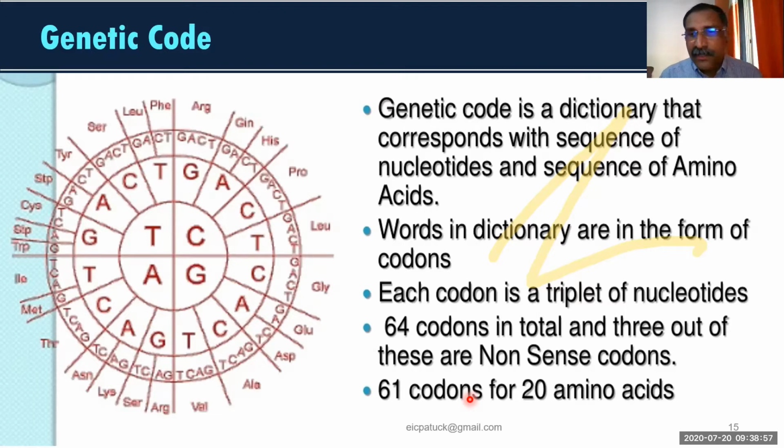If it is so, you get a total of 64 codons to represent various 20 amino acids. Out of those 64 codons, 3 codons are not representing any amino acid, and these are called nonsense codons. Once the nonsense codons are removed, you get 61 codons, and these 61 codons will represent 20 amino acids.